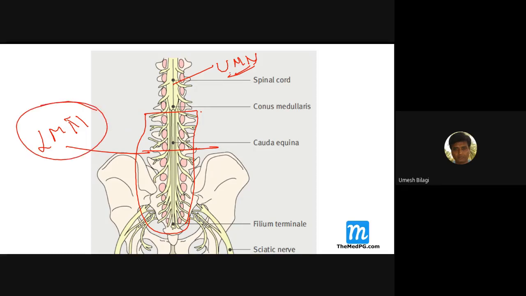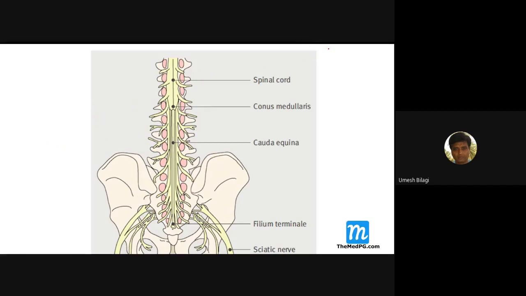If there is a disease of the conus medullaris, it is predominantly UMN, and some LMN can also accompany it, because some fibers coming down from above can get compressed at that level. So there is both UMN and LMN. Disease of the cauda equina is LMN. Disease of the conus medullaris is both UMN and LMN, a combination.